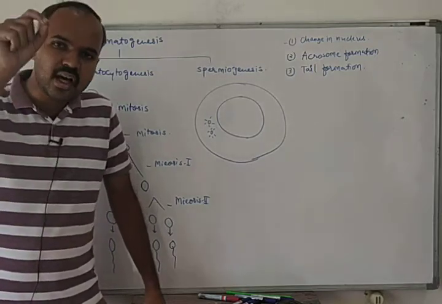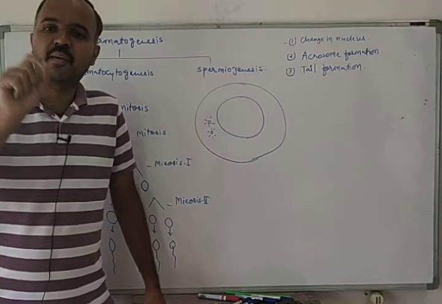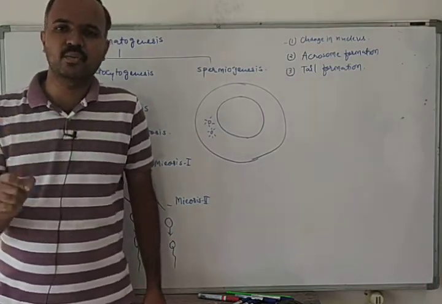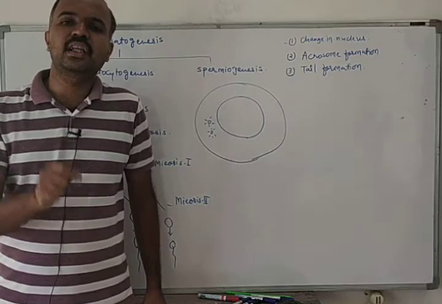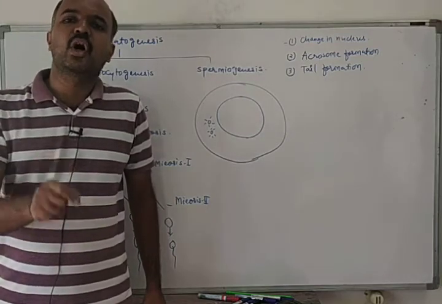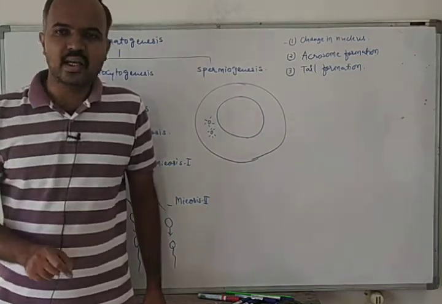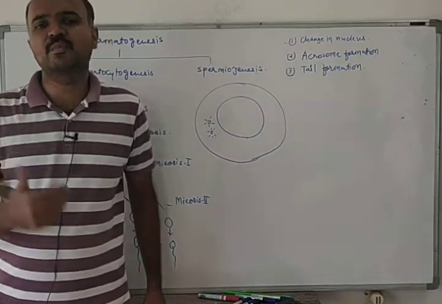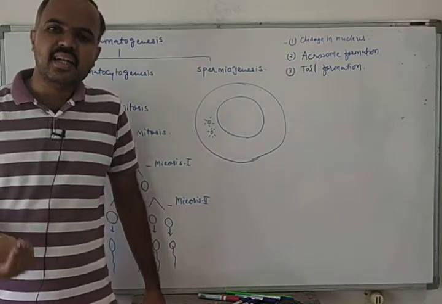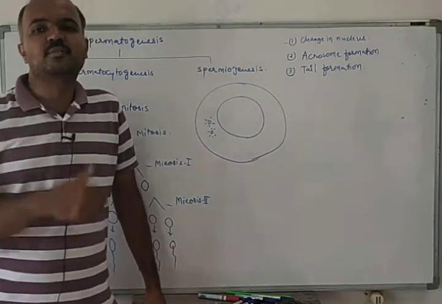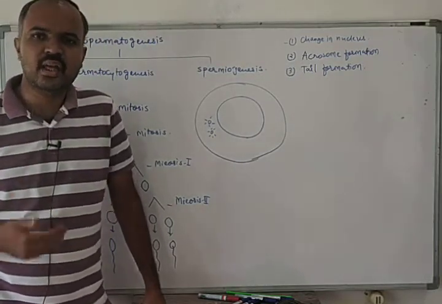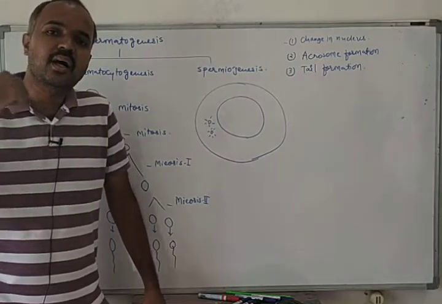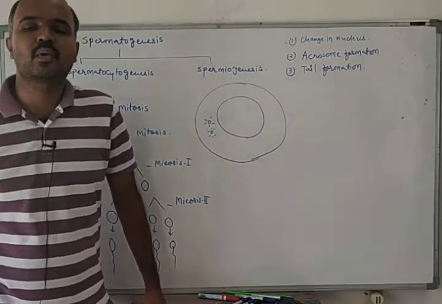This testosterone then goes into the seminiferous tubule. Testosterone will travel into the seminiferous tubule, and there it will initiate the mitosis of spermatogonia. In this manner, the mitosis in spermatogonia begins, and at that time spermatogenesis starts. So the process of spermatogenesis begins when the mitosis of spermatogonia begins.